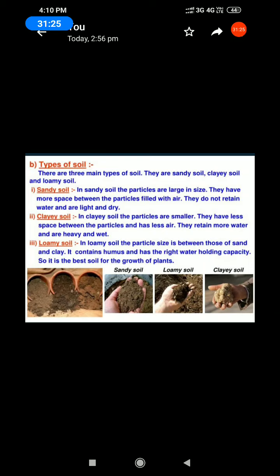Okay, all of you see the picture. Sandy soil, loamy soil and clay soil. Can you understand? In types of soil, there are three main types of soil. What are the three main types of soil? Sandy soil, clay soil and loamy soil. Which one is the best soil for growth of plants? Loamy soil. Very good.